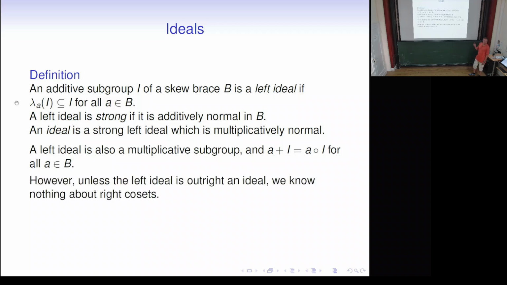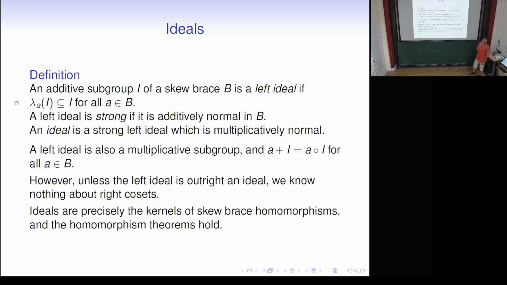But we know nothing on the other side, unless we have an ideal, and then by normality, this also holds on the right, of course. And ideals, as in ring theory, are precisely the kernels of brace homomorphisms, and the homomorphism theorem holds. So we do have a way to talk about quotients of braces, homomorphisms and so on. Okay, so that's Skew braces.